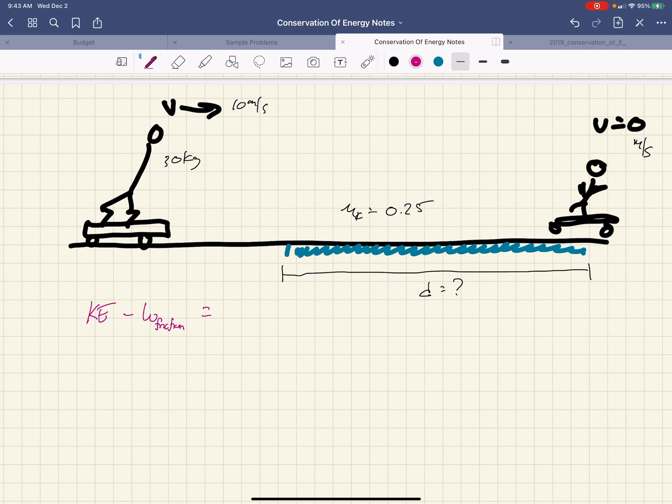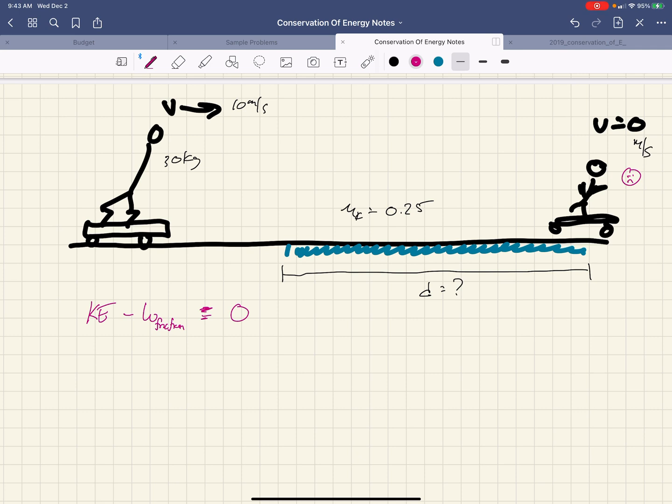And at the very end, you have nothing, just like the lonely kid who has no friends. He has nothing left and no one, but he's all there by himself, sad and motionless. So there's nothing left over. It's not like he went up a hill, so he had potential. He's just literally motionless on a flat surface.